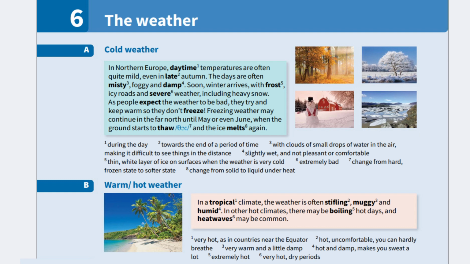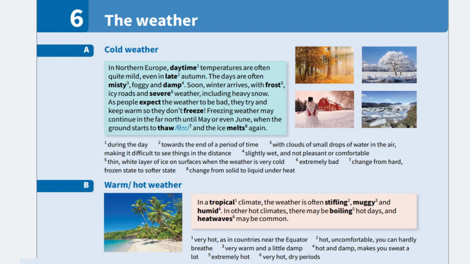A. Cold weather. In Northern Europe, daytime temperatures are often quite mild, even in late autumn. Daytime means the part of the day when there is natural light, while late autumn refers to the period near the end of autumn. During this time, the days are often misty, foggy, and damp. Misty weather contains many small drops of water in the air, which make it difficult to see clearly into the distance. Damp means slightly wet, usually in an unpleasant or uncomfortable way.